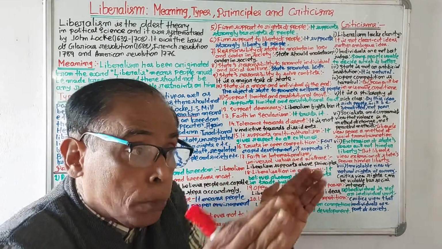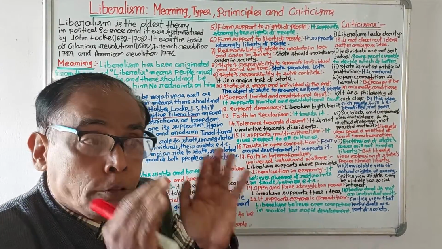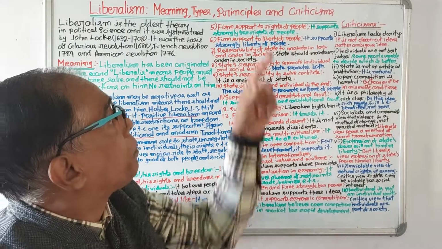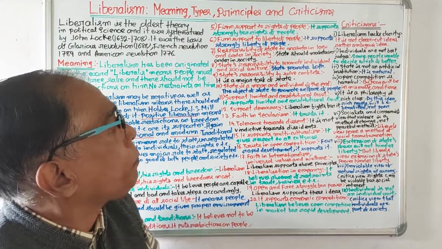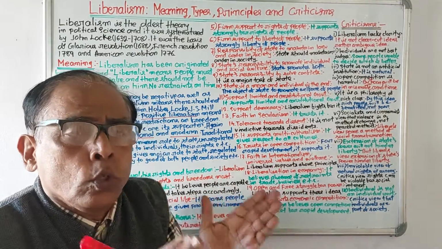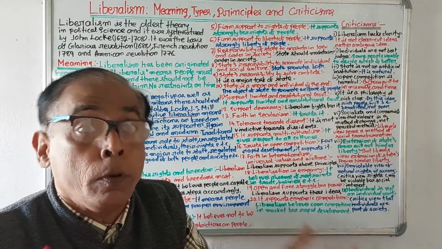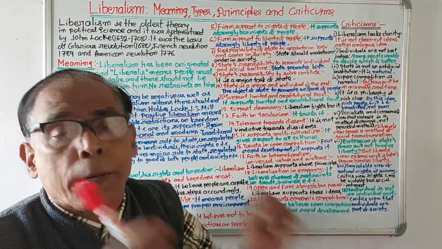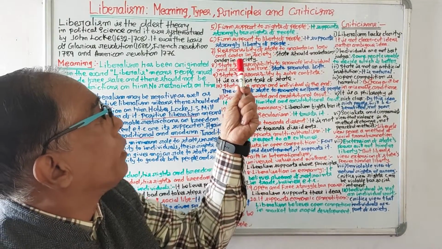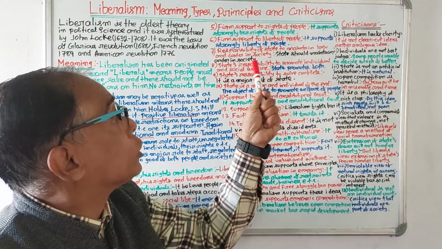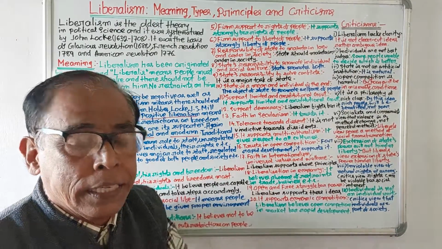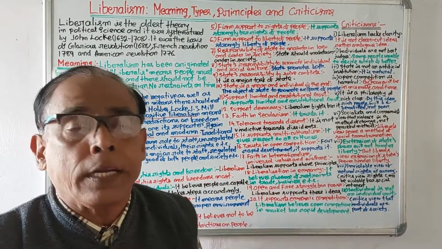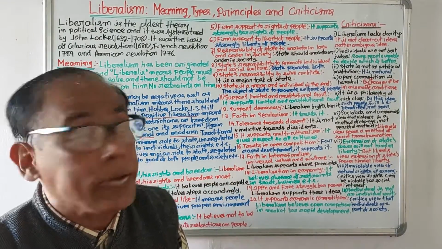It gives priority to the rights of people. Number 6, firm support to liberty of people. It supports the freedoms of people most. Freedoms are primary. Then the responsibility of the state: to maintain law and order in society.